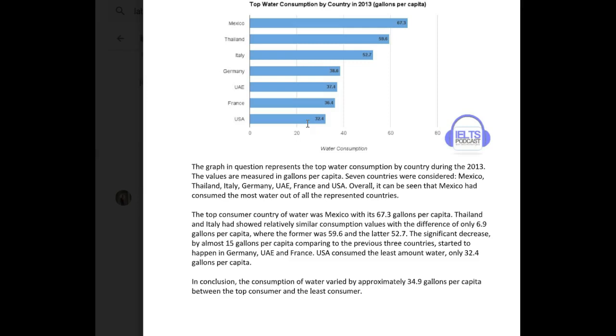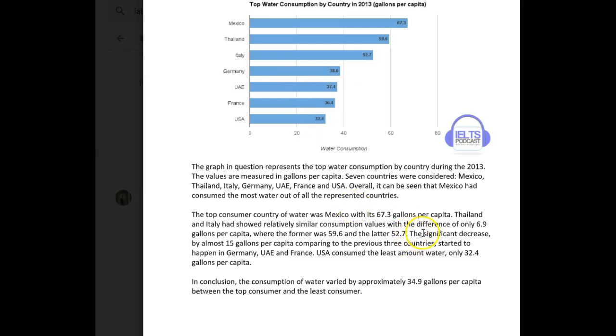So nothing is increasing, nothing is decreasing, and instead what you need to do is use the language of comparison. So rather than increase, decrease, incline, decline, and rise, you need to use things like was higher than, was lower than, was half, was double, was twice as high as. So this kind of language, the language of comparison.